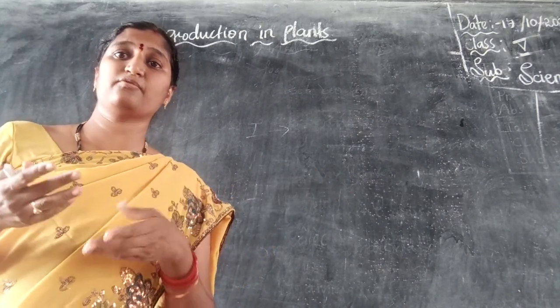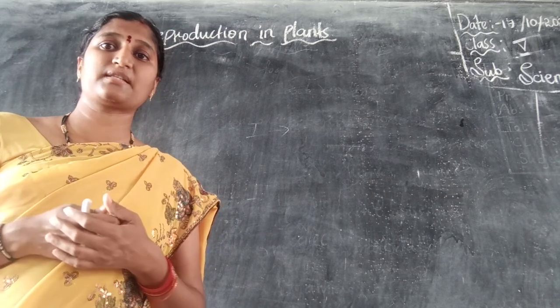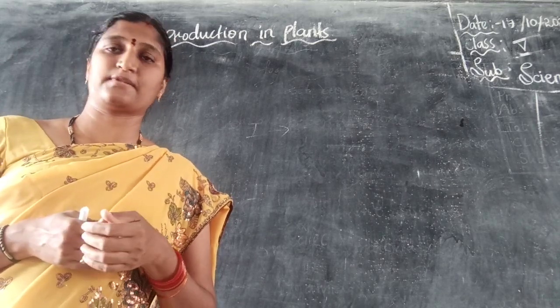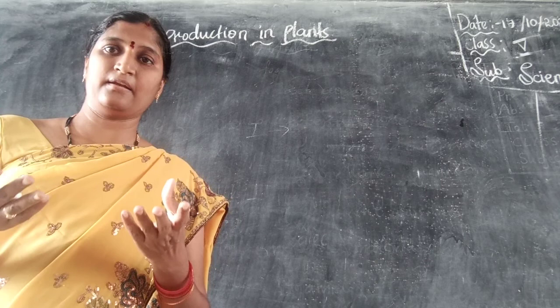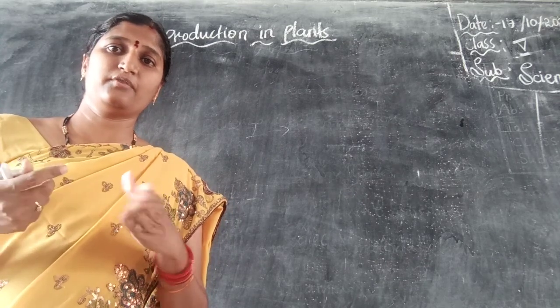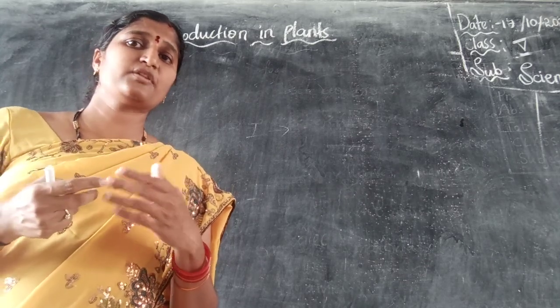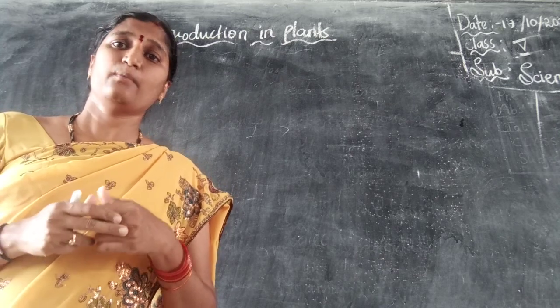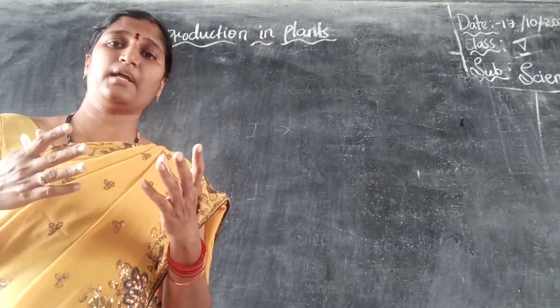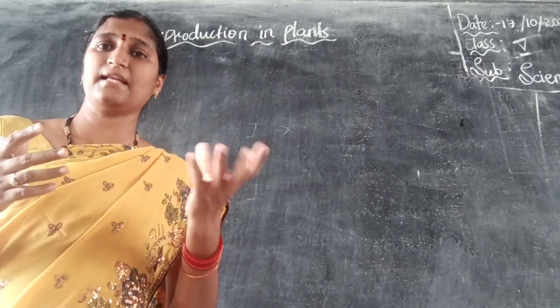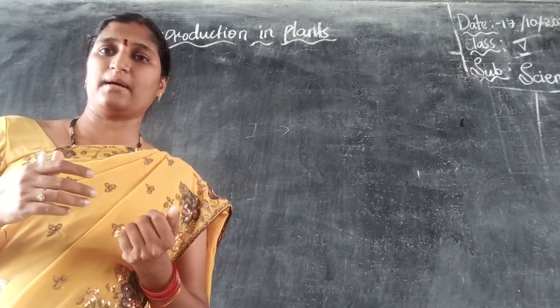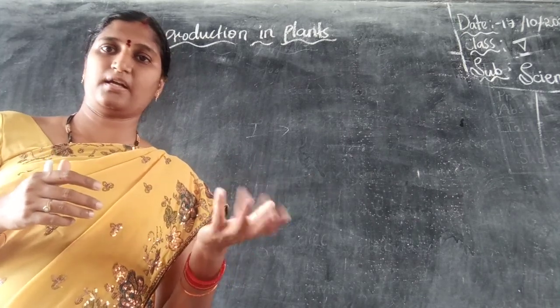React to that means, for example, during the summer season, you might have seen the leaves drying. Yes or no? If it is very hot in summer, how do the leaves of plants become? The leaves become shrunken, yes or no?